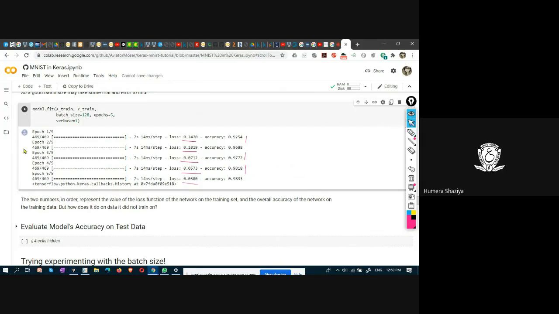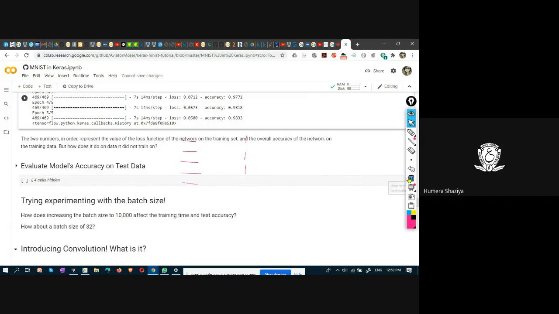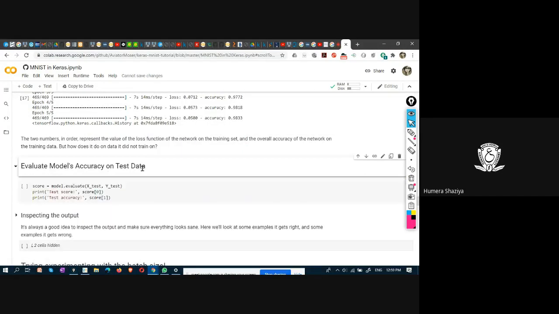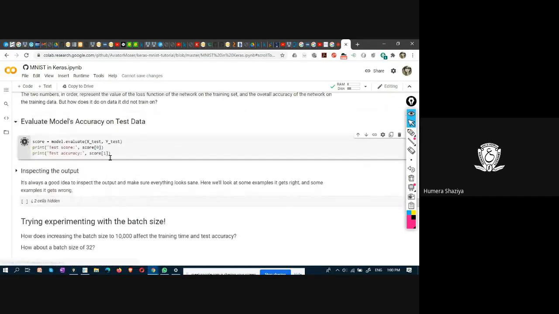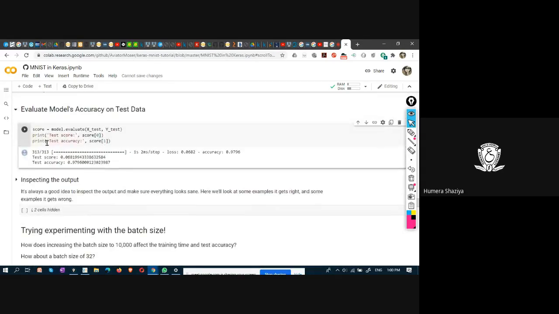After training, the model has to be evaluated. On test data, accuracy is 97%. Loss is 0.06.